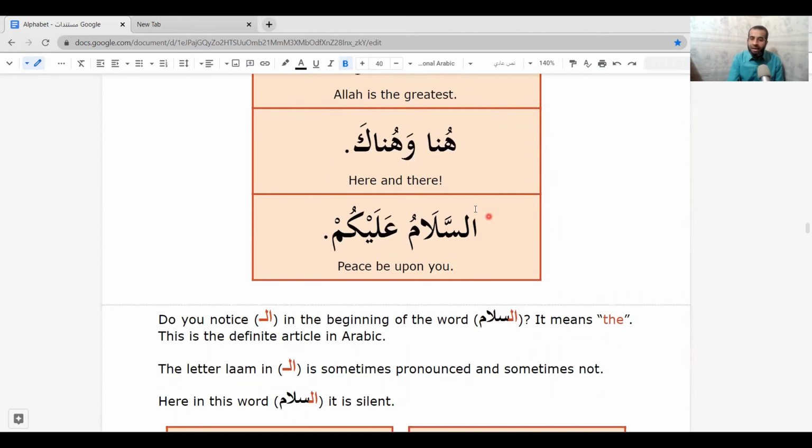So al means the. It's the definite article in Arabic. Sometimes lam is pronounced, sometimes not. Here in this word, it's silent. So we say what? As-sa. The sin here has shadda and fatha. As-salamu alaykum. Peace be upon you. This is the greeting in Islam.